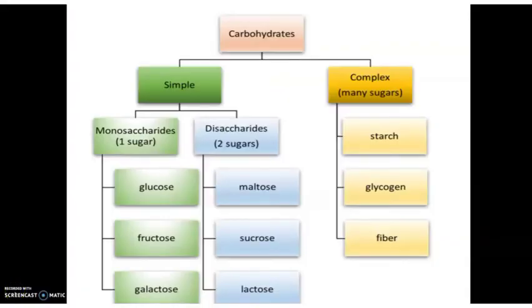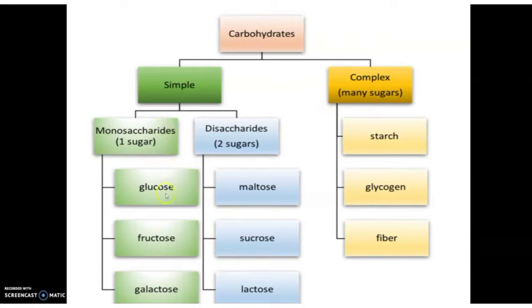We know carbohydrates can be classified as simple and complex. Simple contains monosaccharides and disaccharides. If it is one sugar, we call it a monosaccharide. If there are 2, we call it a disaccharide. If there are 3, we call it a trisaccharide, etc. And complex, that is many sugars, is polysaccharides.